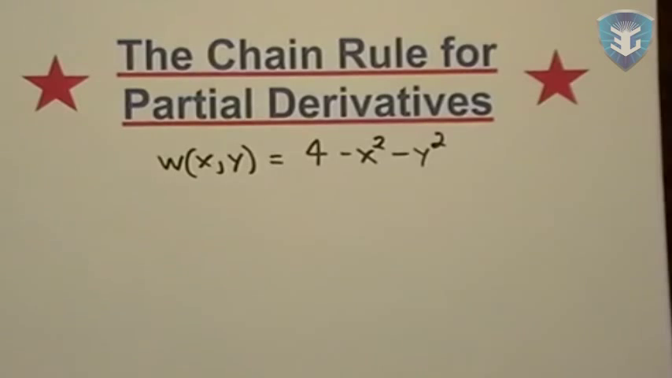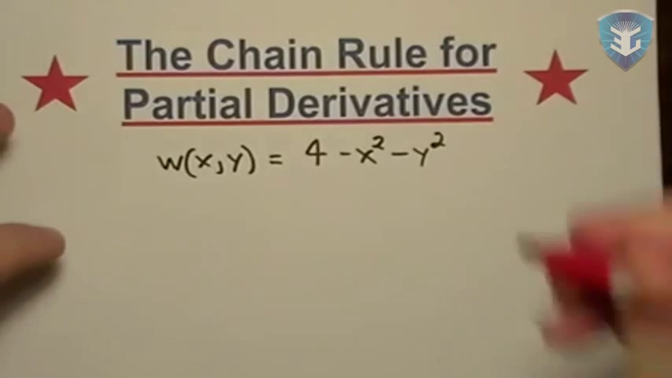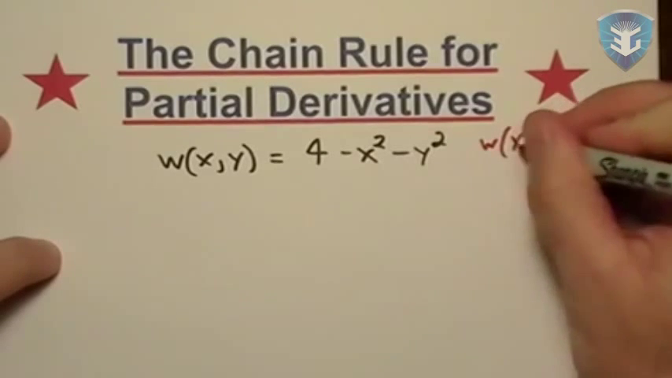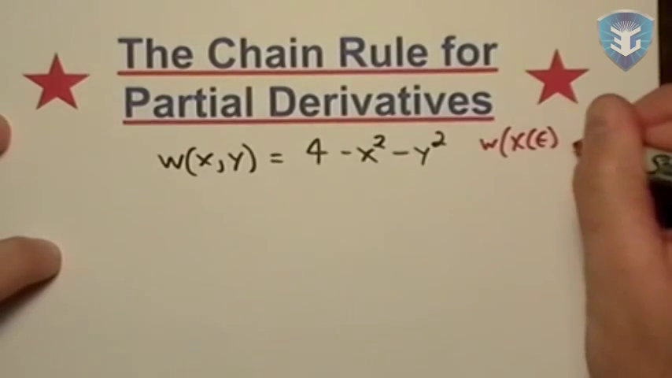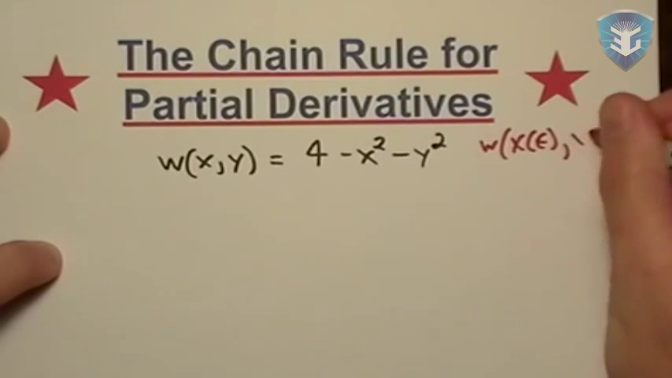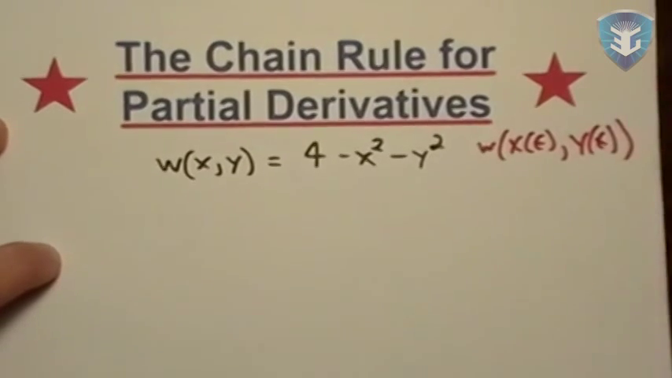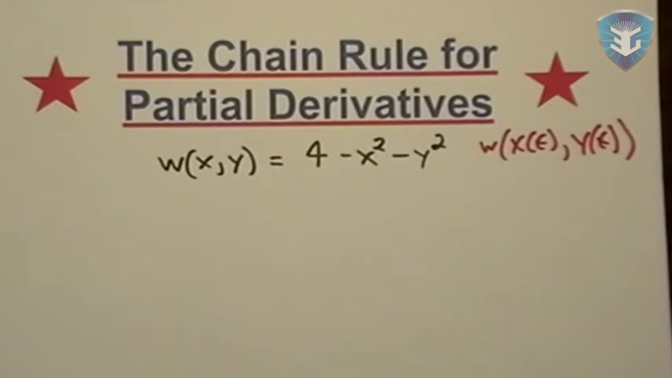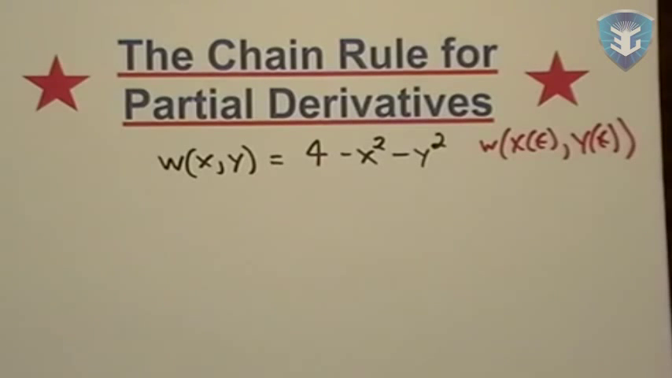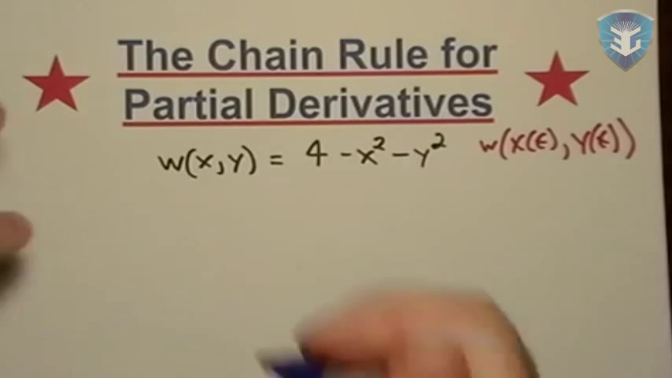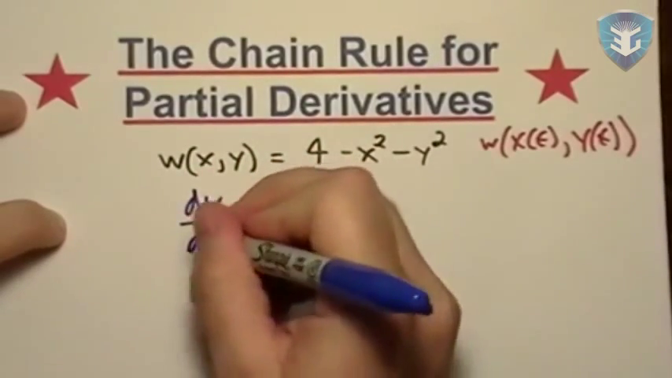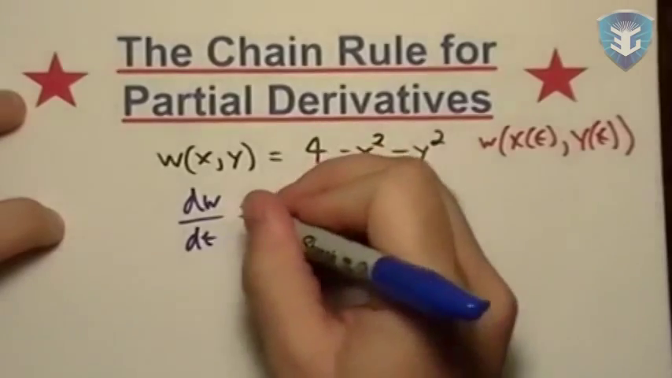We're not going to do that now, but let's just think to ourselves that w is now a function of x, which is a function of t, and y, which is also a function of t. With that approach, we can give you the derivative of the whole thing. So what I'd be looking for would be dw dt. So let's just go ahead and do that.